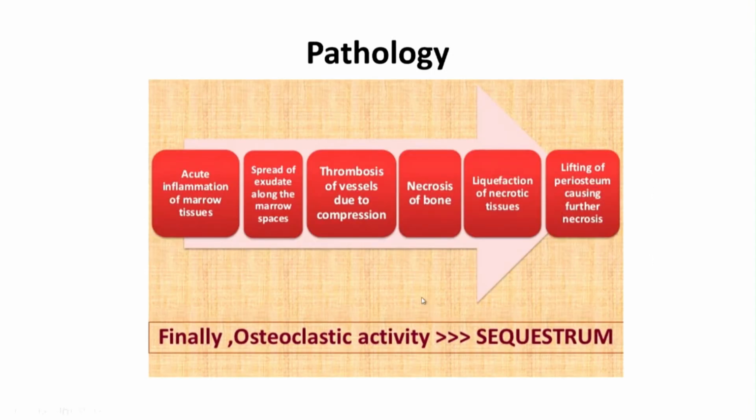Pathology. What is the pathogenesis of osteomyelitis? First of all, as I mentioned before, there is infection. And since there is infection, there is inflammation. So there is acute inflammation, and the inflammation is situated within the marrow spaces. So this will lead to spread of exudate, since it is suppurative, so there is exudate along the marrow spaces, and this will lead to pressing.